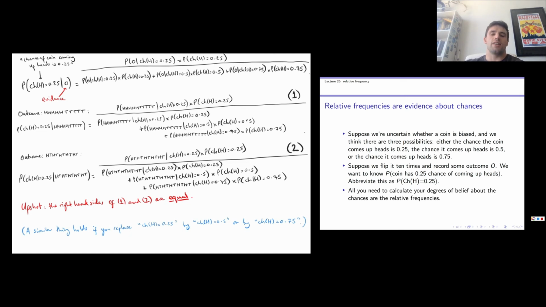So all you need to calculate your degrees of belief, for example, that the coin has a 0.25 chance of coming up heads given some outcome, is the relative frequency of heads in that outcome. So this is how relative frequency serves as evidence about our degrees of belief about chances. And this addresses our second objective from back at the beginning.